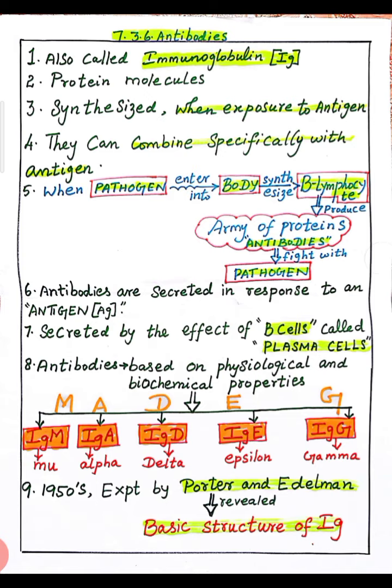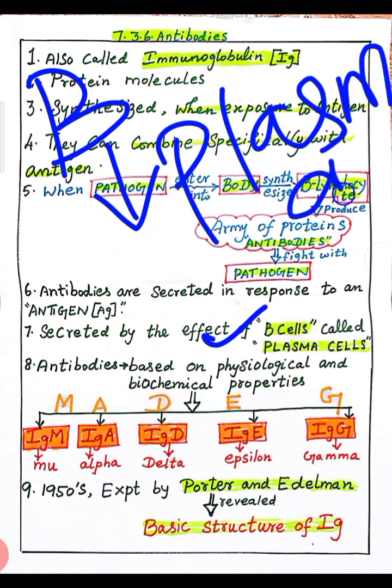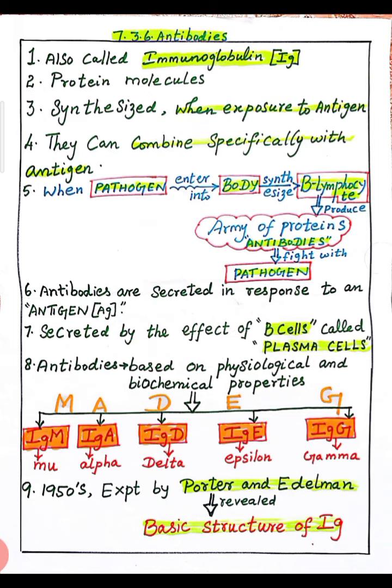Right? Point number 7. Secreted by the effector B cell called plasma cell. Yes, B cell differentiated into plasma cell. That plasma cell produces an army of protein called antibodies. Yes. Point number 8. Antibodies are basically of 5 types. They structurally and physiologically have different properties. Antibodies are basically 5 types because different types of antigen enter inside our body, right? Different types of pathogens. Our body is exposed to different types of pathogens.